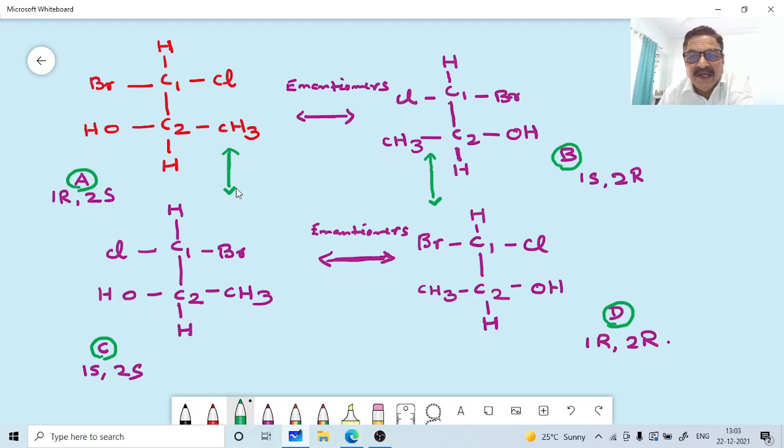What will be the relationship? They are all diastereomers. So this is a diastereomer of this compound here, and in the same way, this is a diastereomer of this one. Correct.